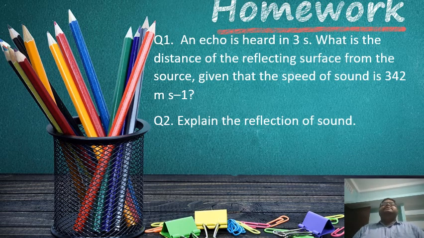Students, this is the homework for you. There is a question: an echo is heard in 3 seconds. What is the distance of the reflecting surface from the source?